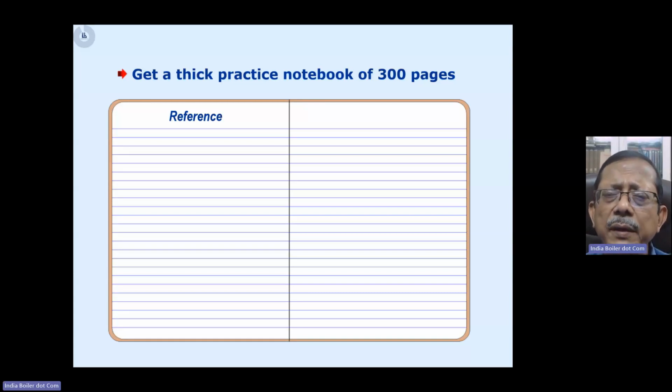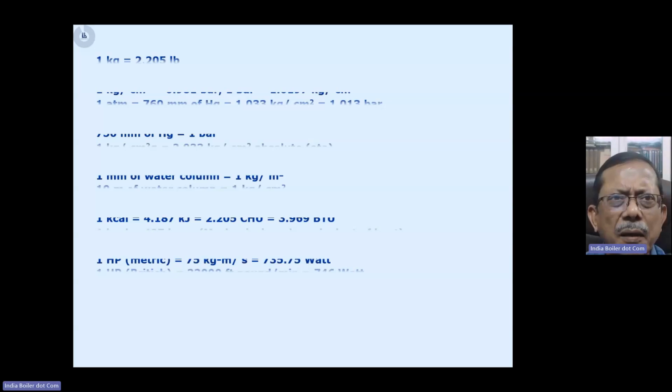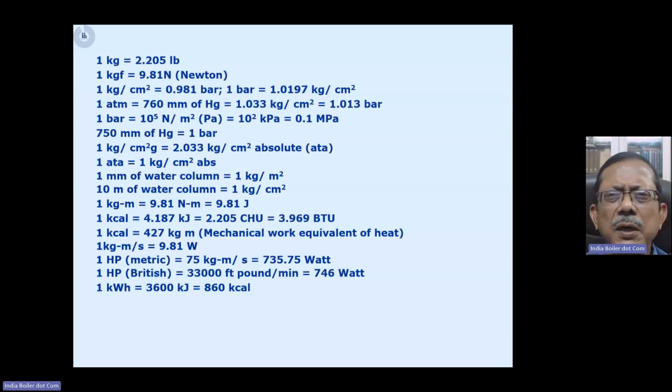And you go on doing it, it will be memorized because, very simply speaking, you need to memorize all these relationships, like various unit conversions, right? Kg to pound, kg to newton, what is the relation between that? Kg per centimeter square to bar, right?